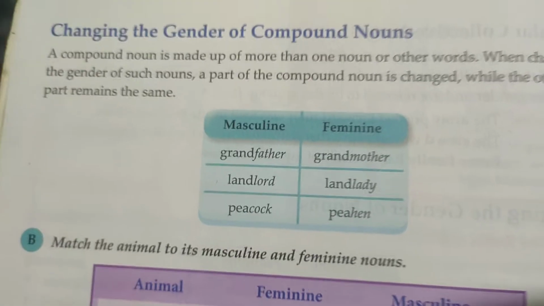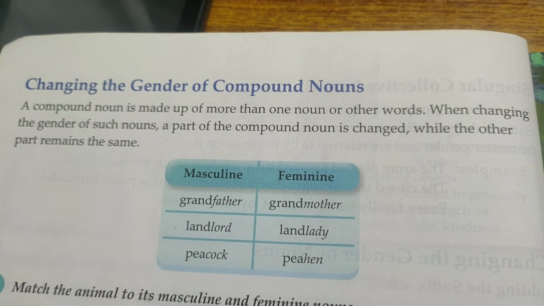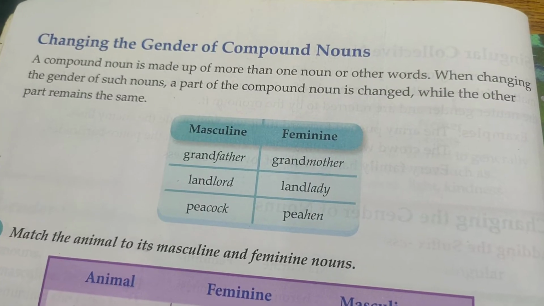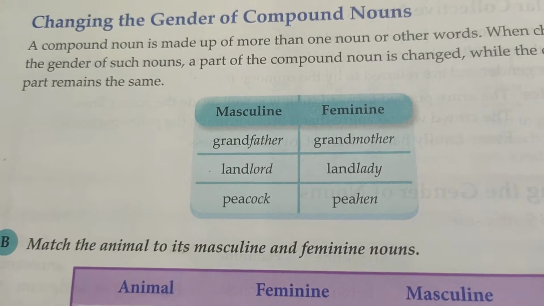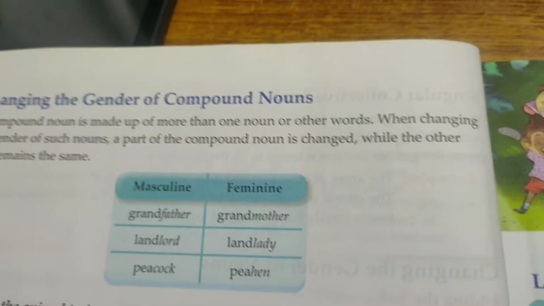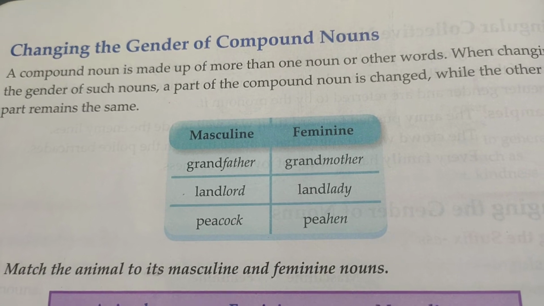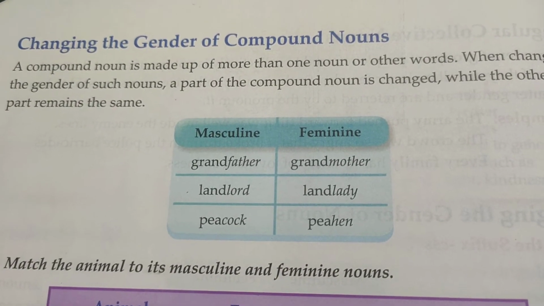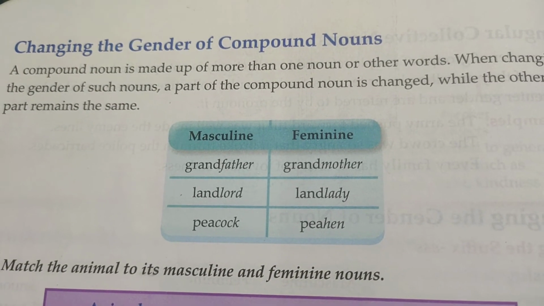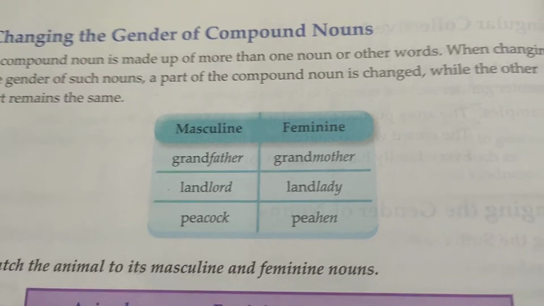Now, changing the gender of compound nouns. A compound noun is made up of more than one noun. When changing the gender of such nouns, a part of the noun has to be changed, while the other part remains the same. See, masculine grandfather, the part grand remains, and the feminine becomes grandmother. Masculine landlord, feminine landlady. Peacock and then peahen.